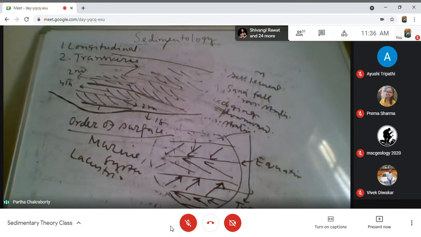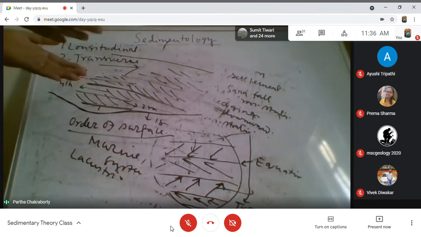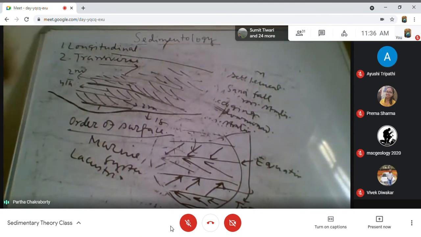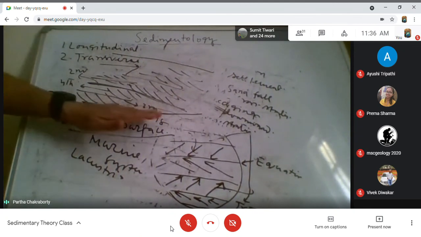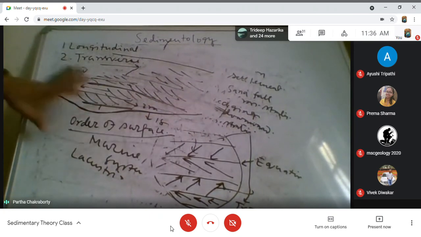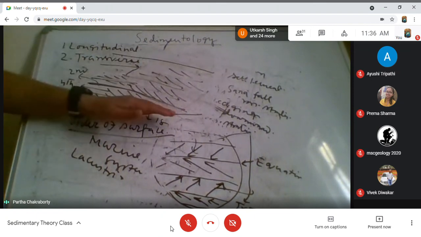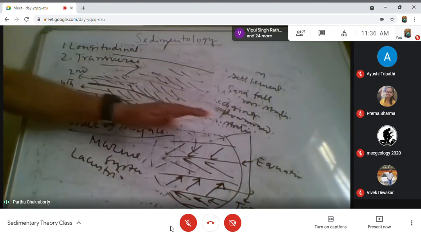The numbering of the ordering is from the most regional to the most local. The most regional surface will be the lower number, and the more local surface gets a higher number. So the contact between a lacustrine and aeolian is the first order, because it is a total environment change. Total environment change, I give the highest importance, that is the first order.